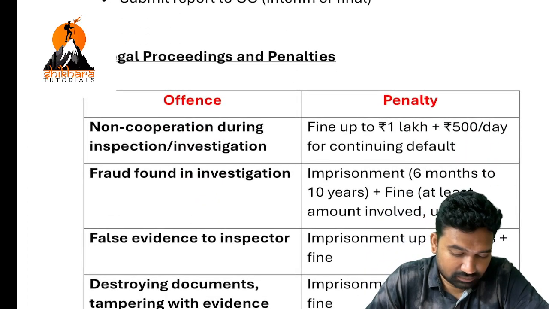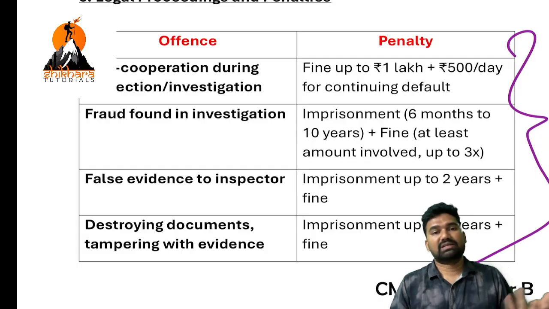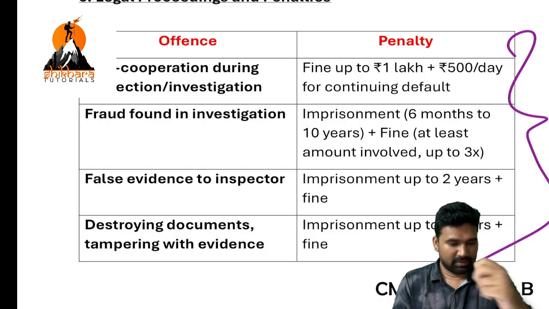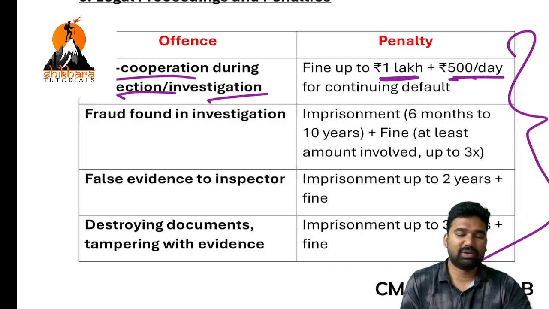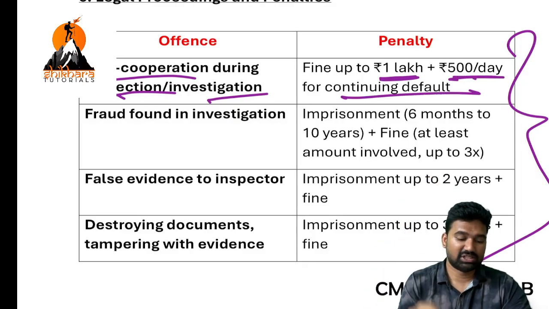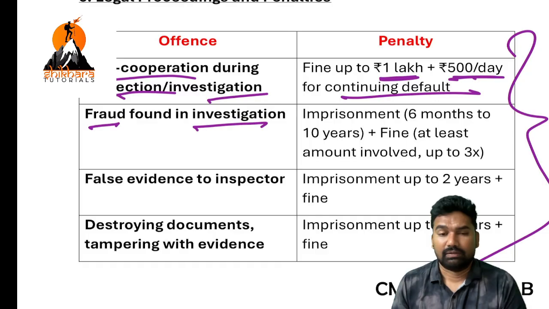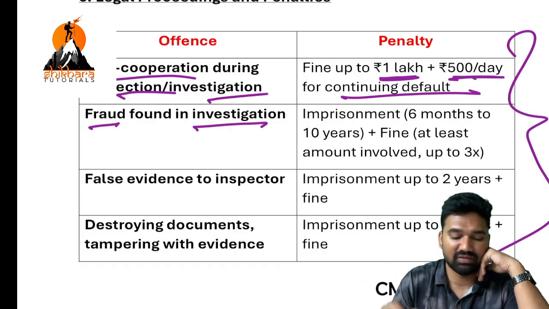Next one, penalties. This table is very important. Expecting some MCQ kind of stuff from this. So if you are non-cooperative during the inspection or investigation, fine up to 1 lakh plus 500 per day. This point we have already discussed in inspection, first stage. Fraud found in investigation, in the third step, investigating officers found fraud.